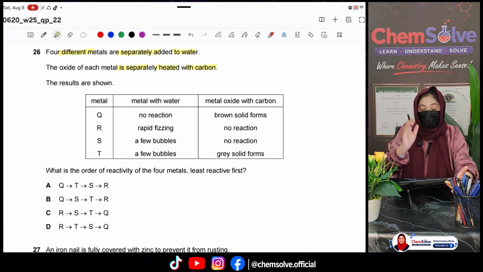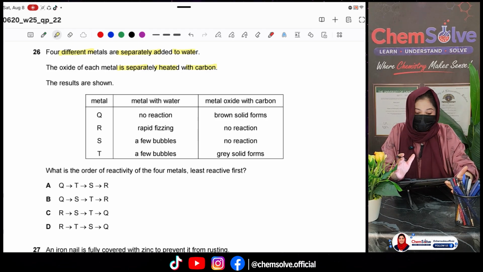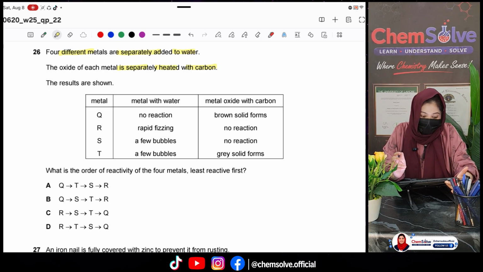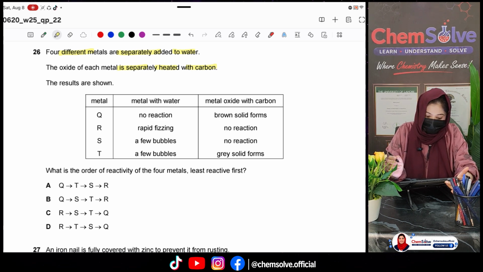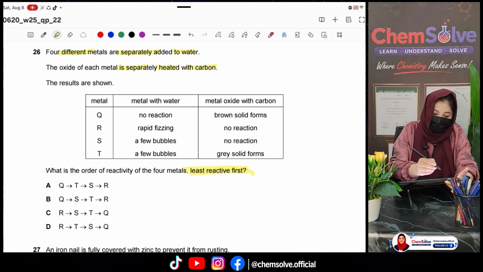Okay, I will look at the first column once, and I will decide which 2 options would be the correct ones. We have to arrange them in the order of least reactive first. So of course, least reactive would be the one that has no reaction with water.